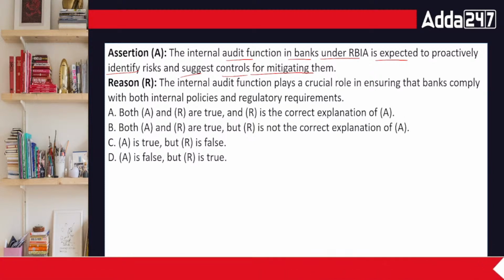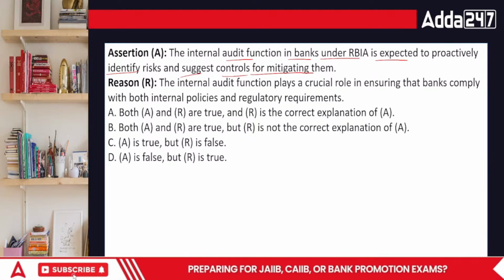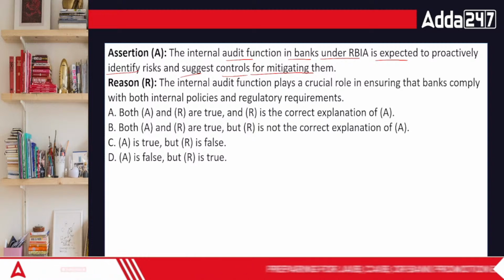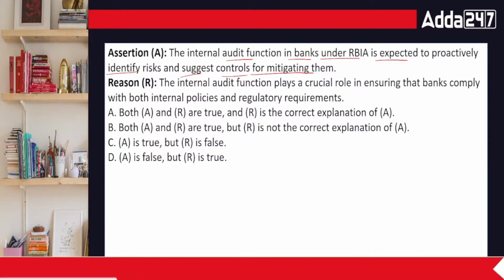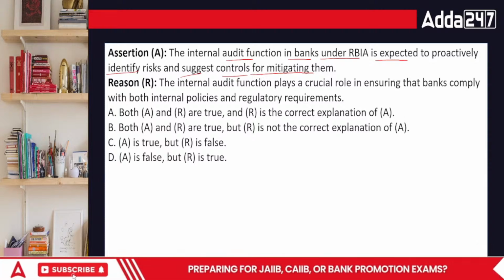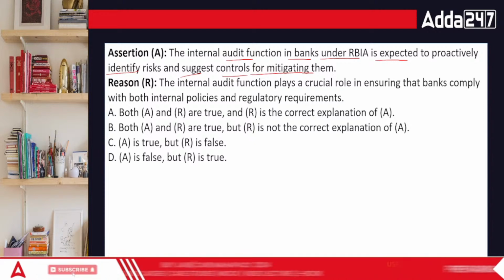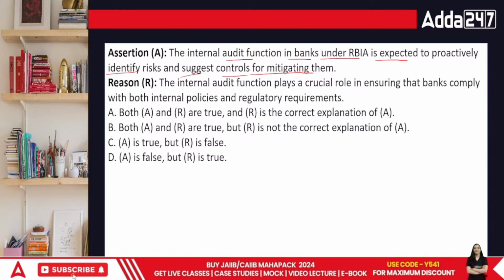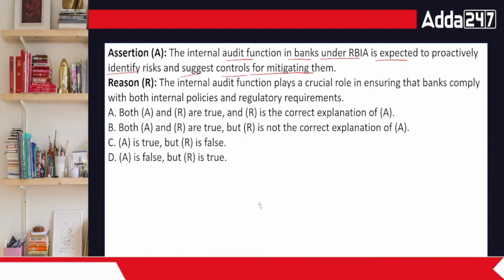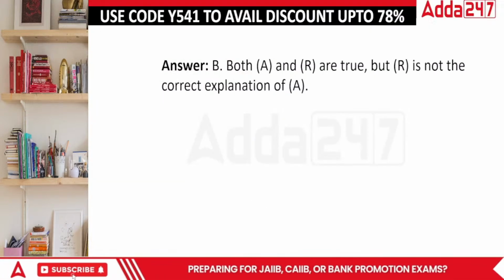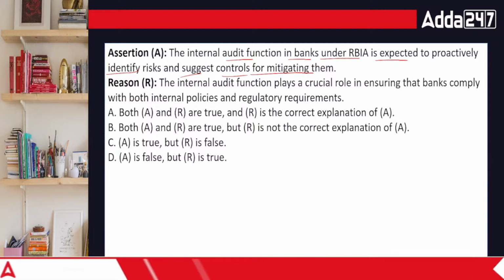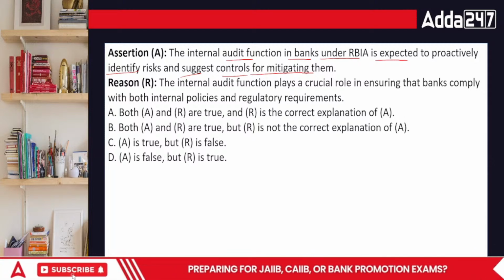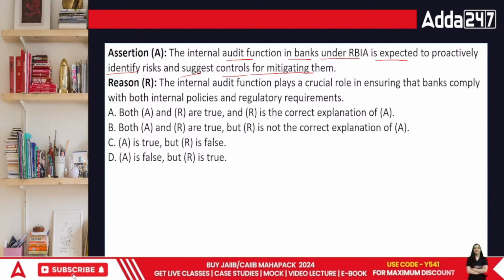The next option is A and R both are true, but R is not the correct one. Then we have A is true but R is false. And the last is A is false and R is true. So in this case, what's going to be the answer, everyone? The correct answer in this area is B. When we talk about B, the internal audit function is actually true. Internal audit is done so that we don't really face the problem before the statutory auditor comes. We just want to save ourselves. So that is one part which is true.